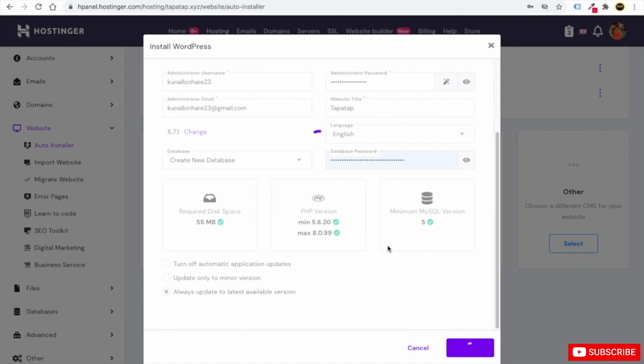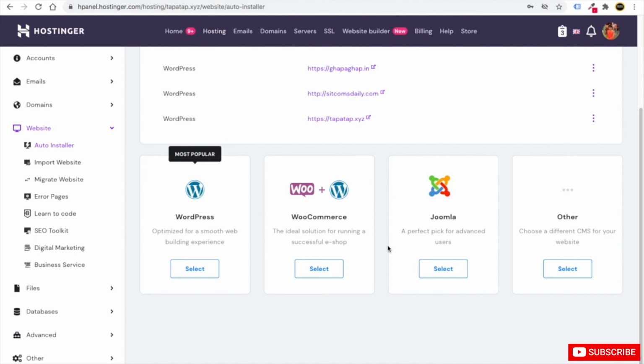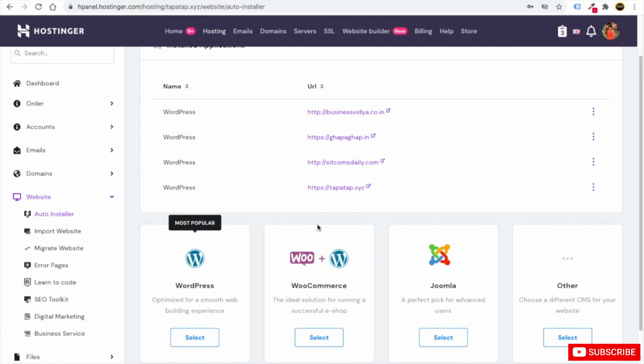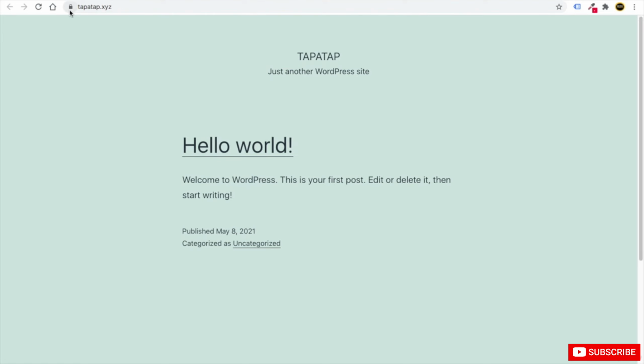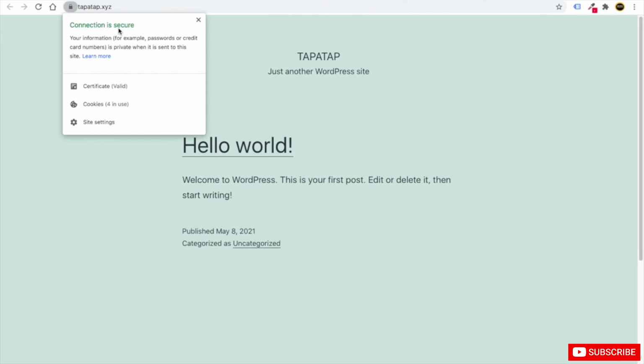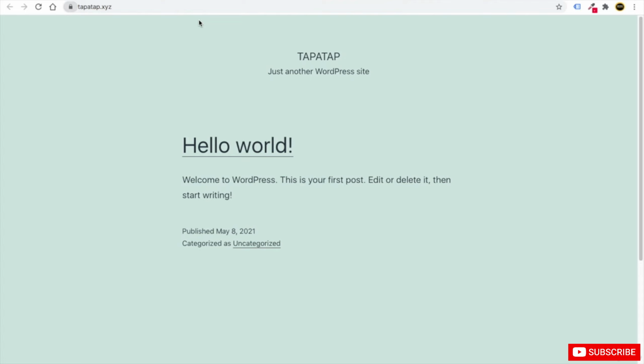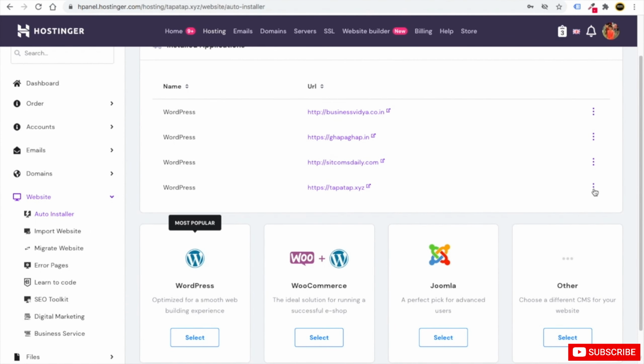Wait for a maximum of 3 minutes, or it can happen even in less than 3 minutes. Okay, friends, you can see now WordPress is successfully installed on this domain, that is https://tapatap.xyz. Just select here and you will be able to go to your WordPress website. You can see this is the WordPress website. We have installed the SSL certificate, so here it is showing the connection is secure. That is amazing. In case you want to delete any of your WordPress sites, you can just go and delete it.